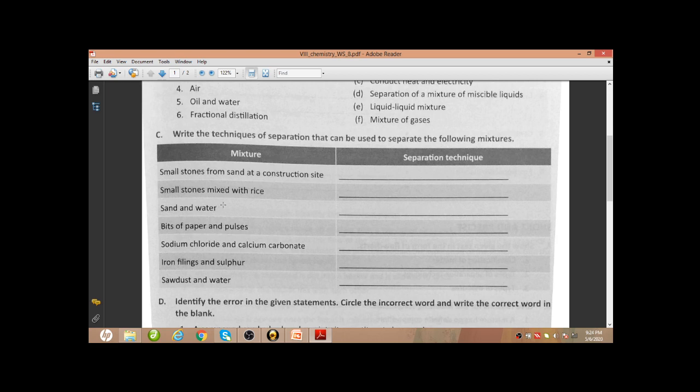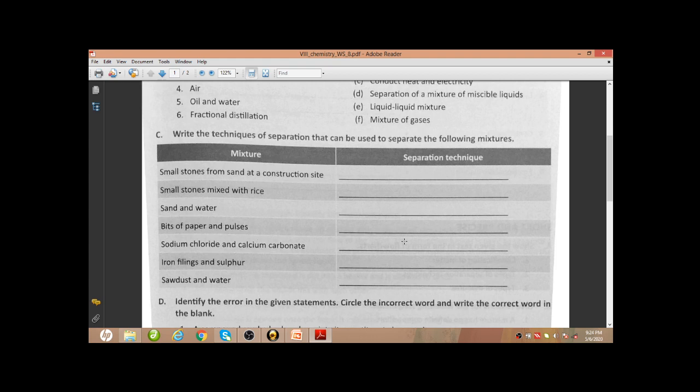Sand and water, this may be filtration or maybe sedimentation. Bits of paper and pulses, this will be winnowing. As paper is light in weight, it will be blown away, and the name of the process will be winnowing.